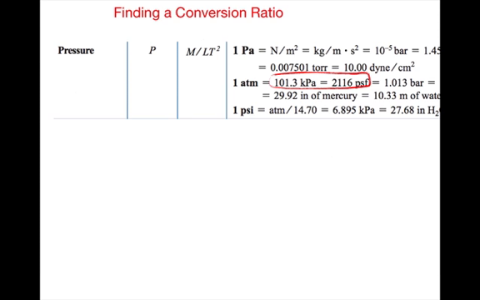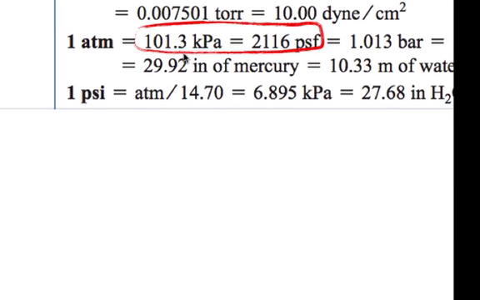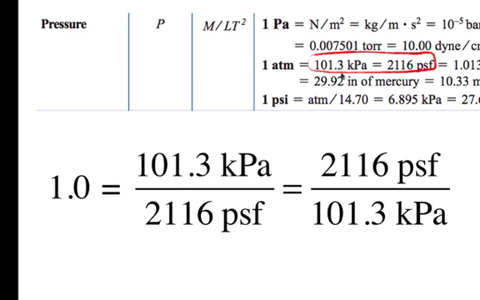Third way to find a conversion ratio is to look it up in Table F.1 in the front of the book. For example, if we are using pressure, 101.3 kilopascals of pressure equals 2,116 pounds force per square foot. Thus, a conversion ratio can be written like this. And again, we can swap the numerator and denominator if this is advantageous.